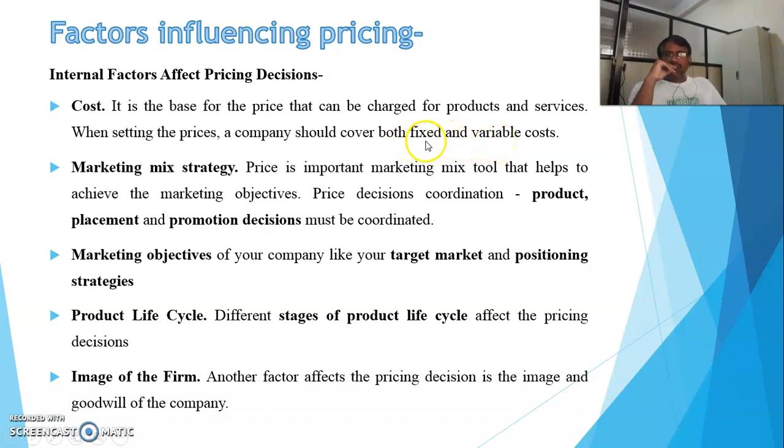Because if these costs are more, then the individual cost of the product is more, and in that case we cannot generate the proper revenue, because after summing these two costs, we have to add the profit margin. So if these two costs are more, then we require to set the profit as less.